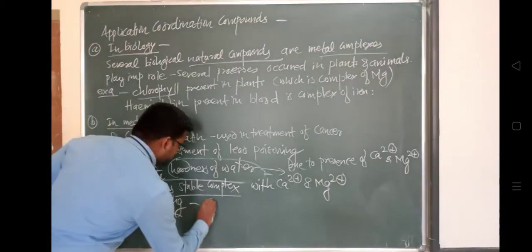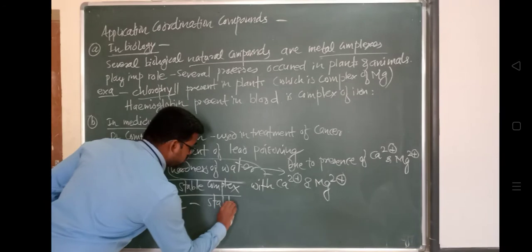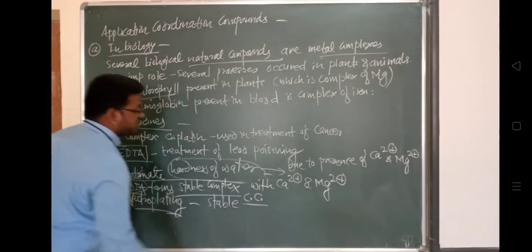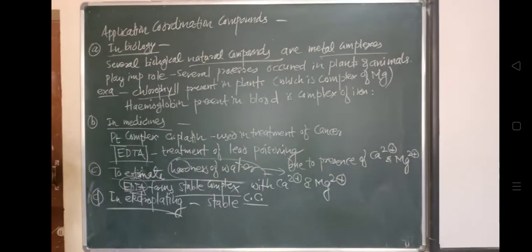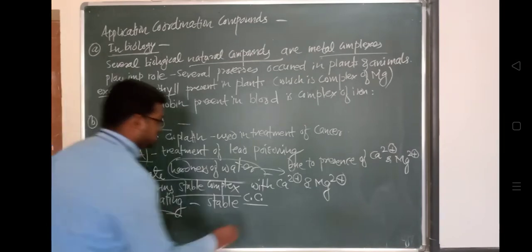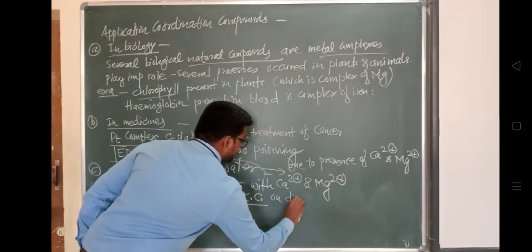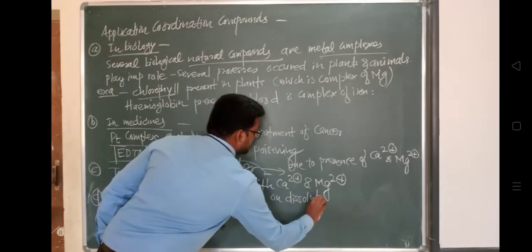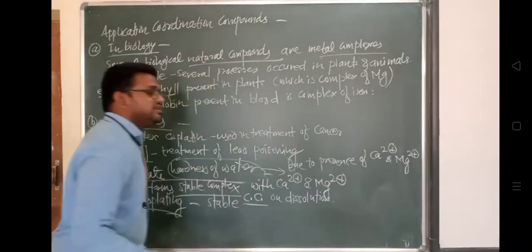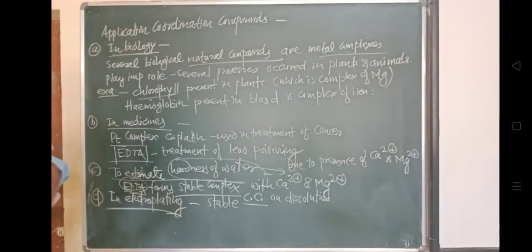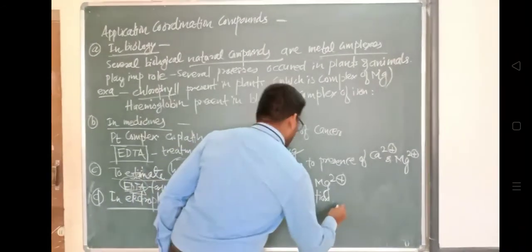So these coordination compounds, when we dissolve them, dissociate not completely, but with a very small extent.